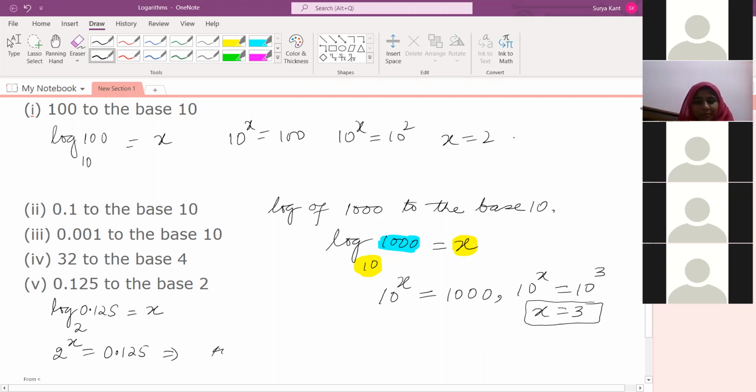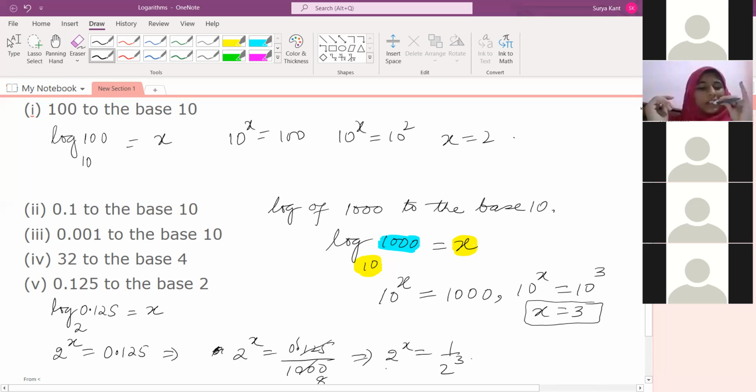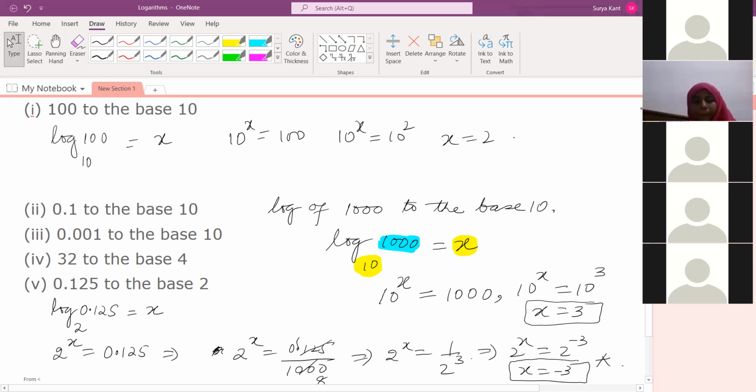See, Sai Charan, here again, 2 to the power x is equal to 0.125. Can you write here 125 divided by 1000, if you remove this point from here? Yes, sir. Then you can cancel 125, 8 is 1000. Then 2 to the power x is equal to 1 by 2 to the power 3. Then 2 to the power x, you can write 2 to the power -3. Then x is equal to what? -3. Now it's clear. Understood? Yes, sir.